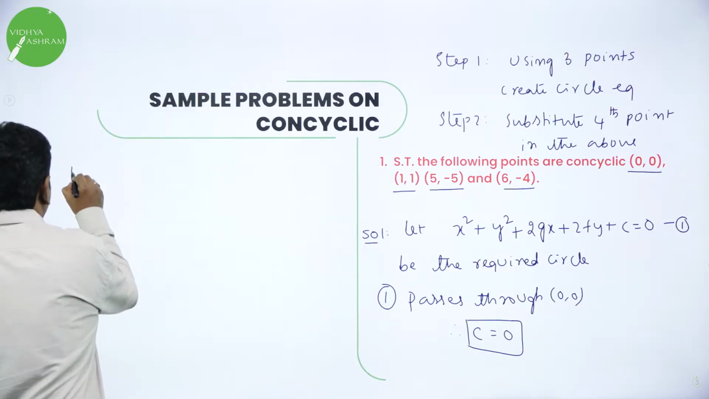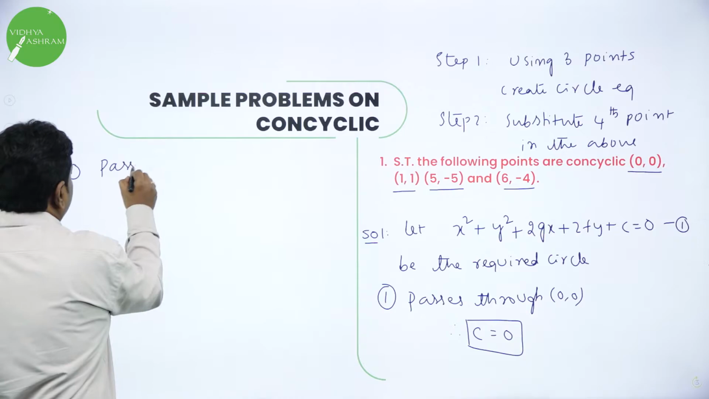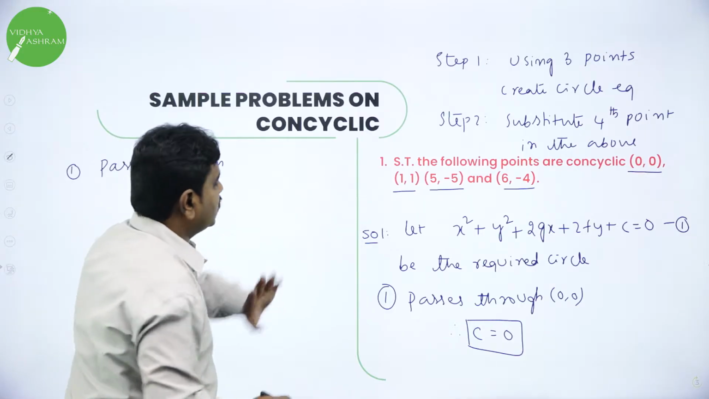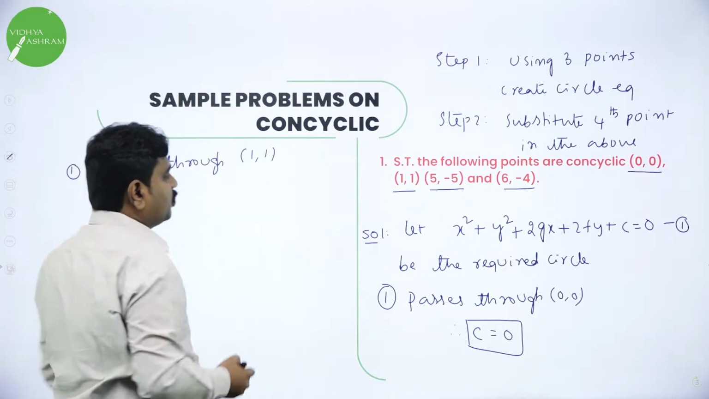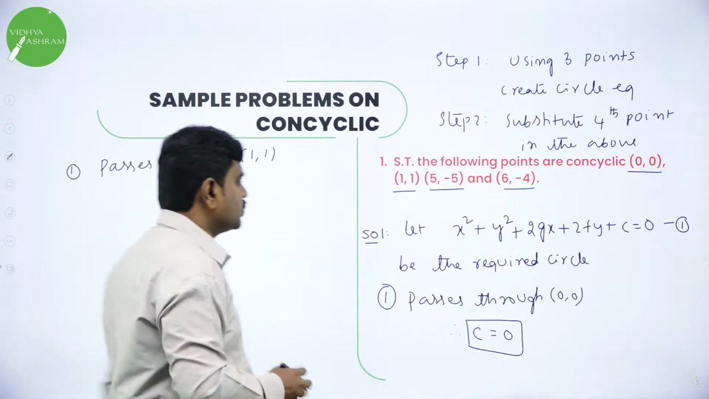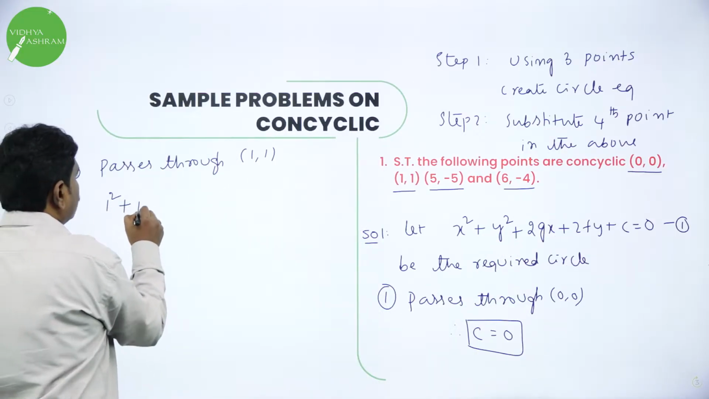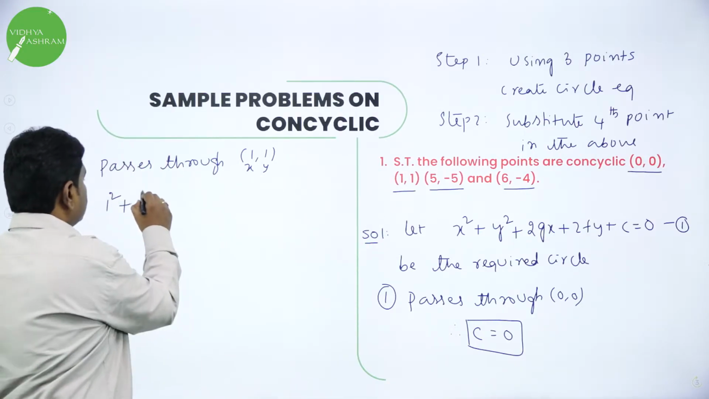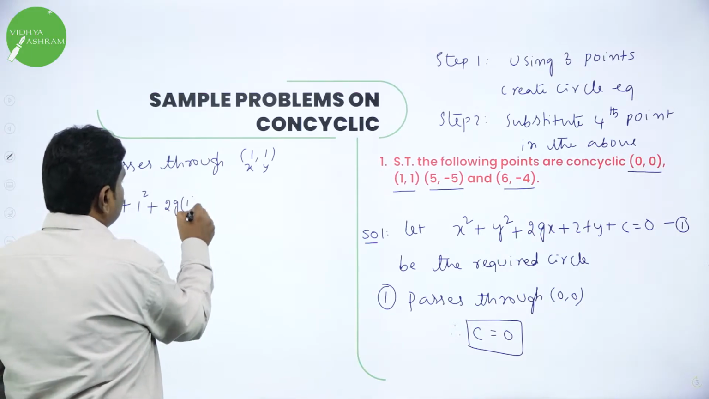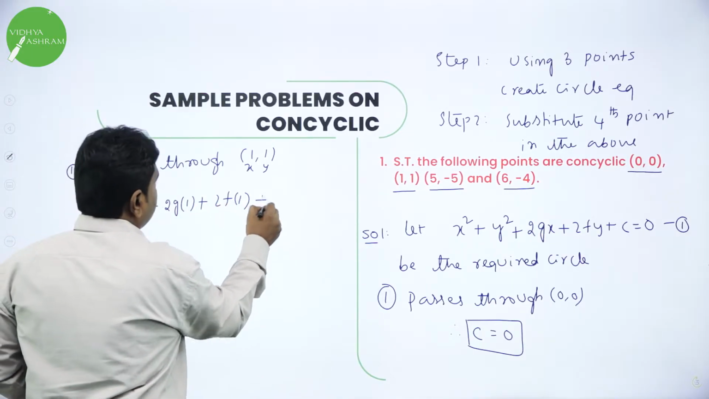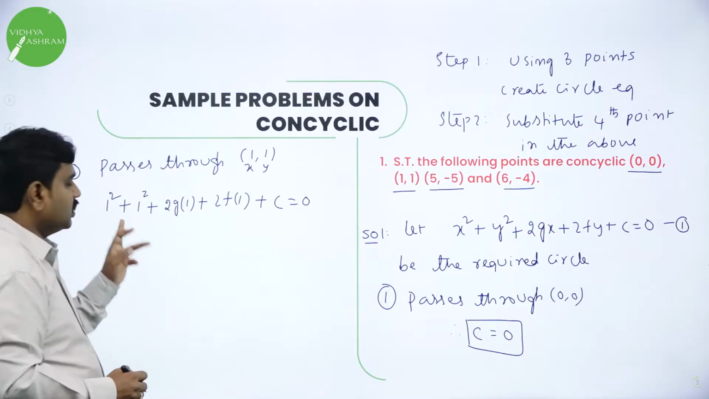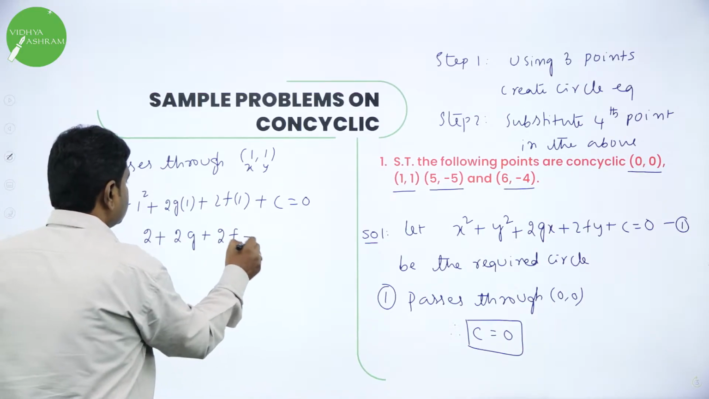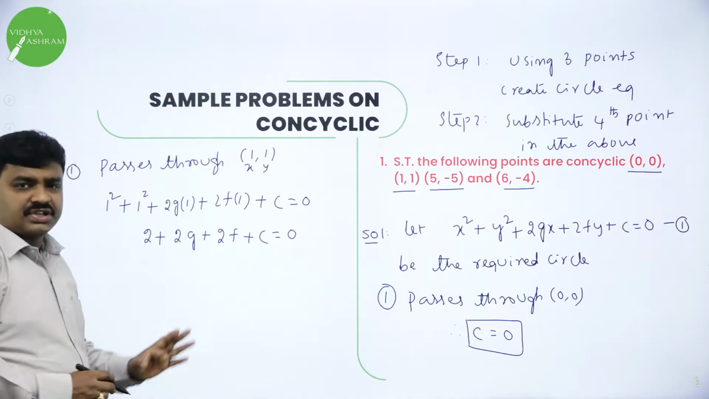Next, our circle passes through one more point. What is another point they give? Our circle passes through (1, 1). So now in the place of x, y, put 1, 1. It will become 1² + 1² + 2g(1) + 2f(1) + c = 0. Simplify this. 1² is 1, 1 plus 1 is 2, plus 2g plus 2f plus c equal to 0. Further rearrange and you know the C value.